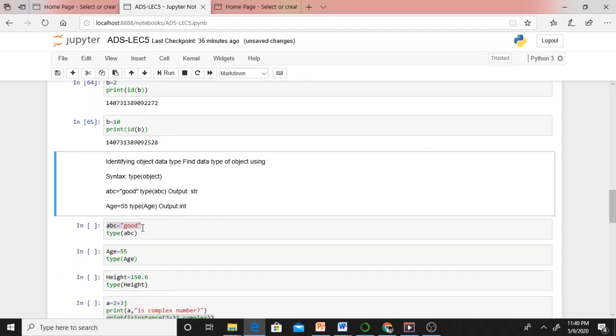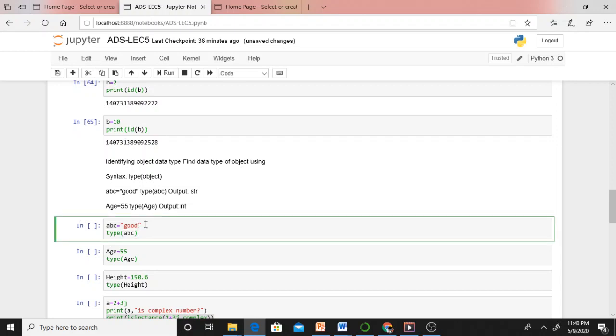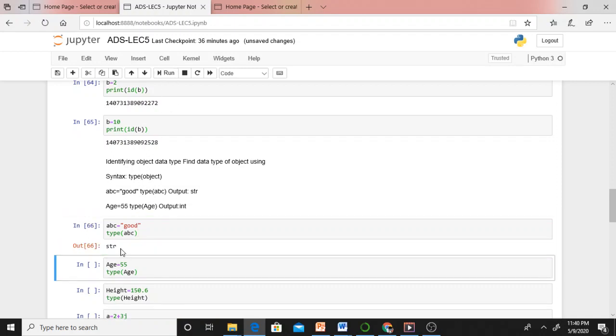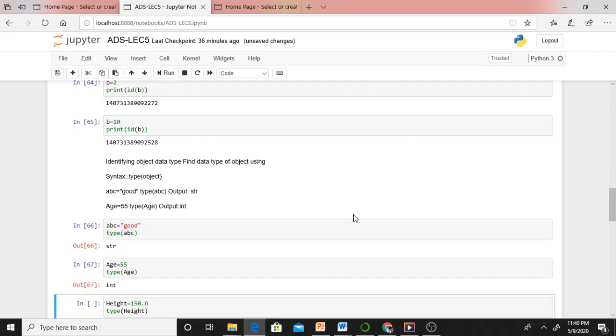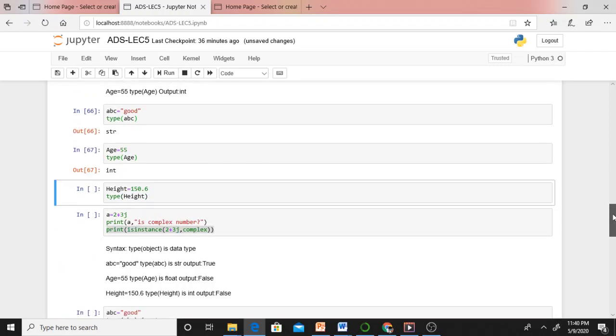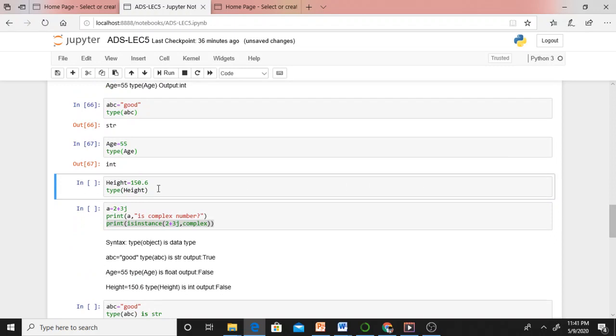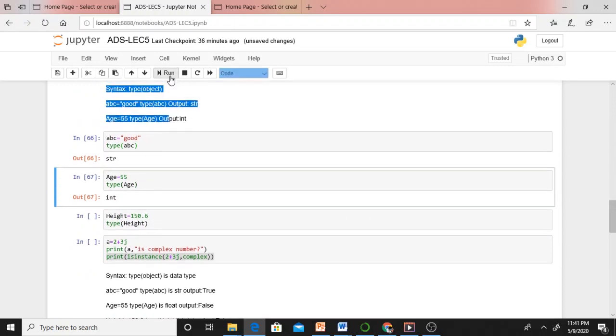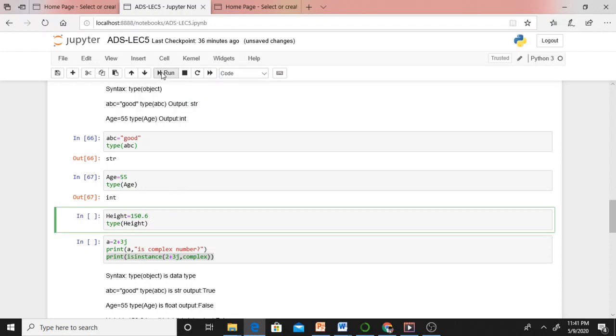For example, ABC equal to good. What does it mean? ABC equal to good means it's a string. How can I check? Type variable name, type object. What is the type of this one? str, string, isn't it? Age equal to 55. 55 means what? Integer. Type age means just run this one, you will get an int. Height equal to 150.6. As it is float, type height. What is height? Height is a float type variable. Therefore, I must get float, isn't it?